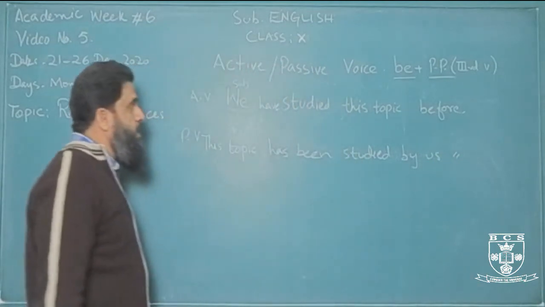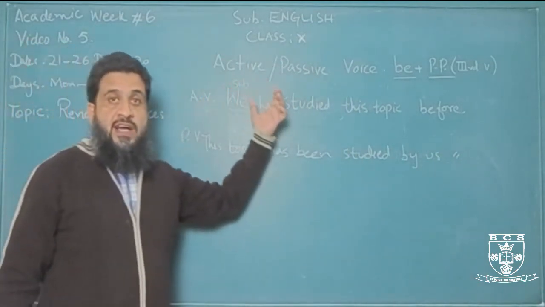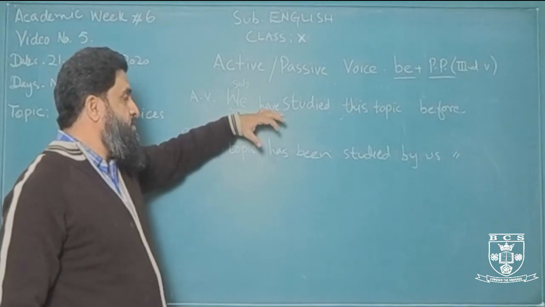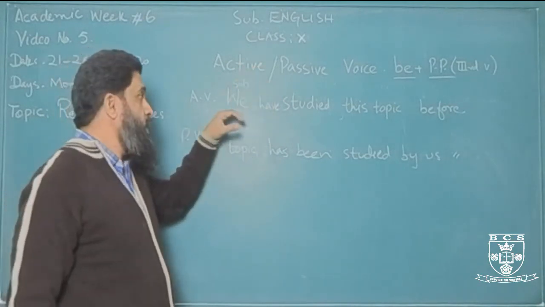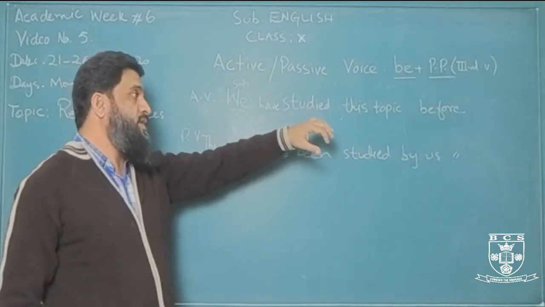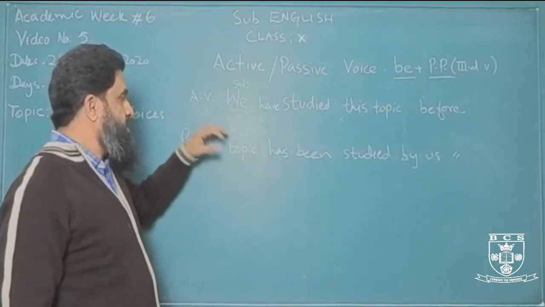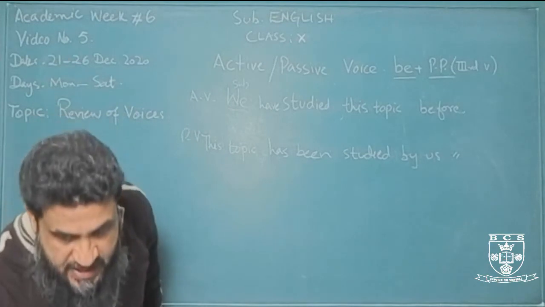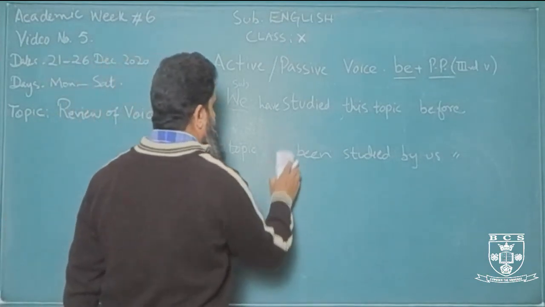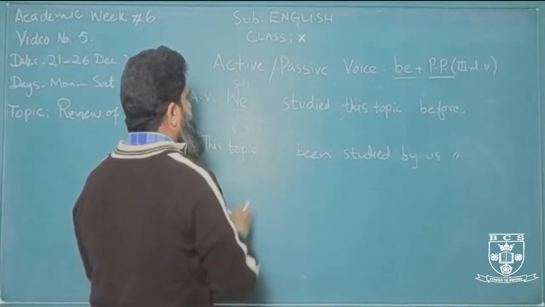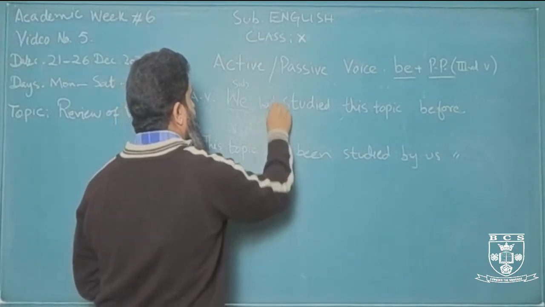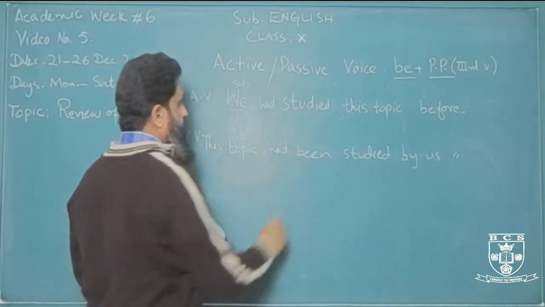Okay? If you change it into past perfect, you'll just remove have and put had. We had studied this topic before we came to this class. Right? So in the same way you will change has into had here. Had and had.